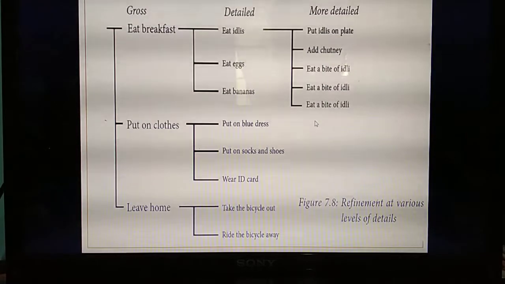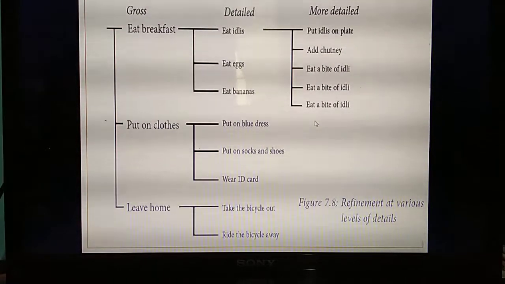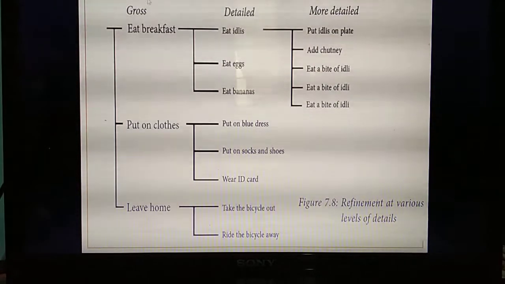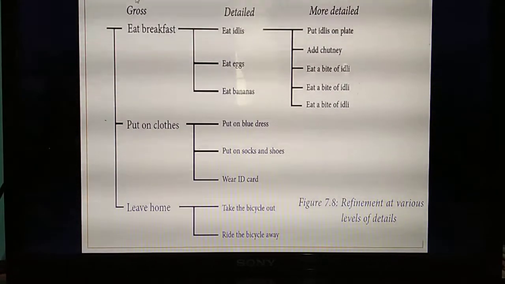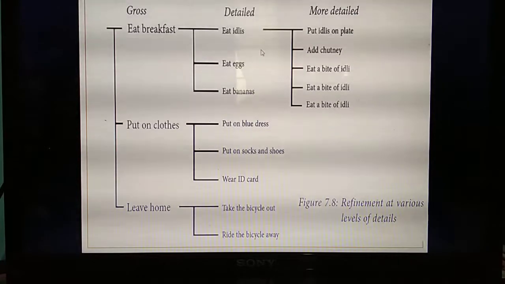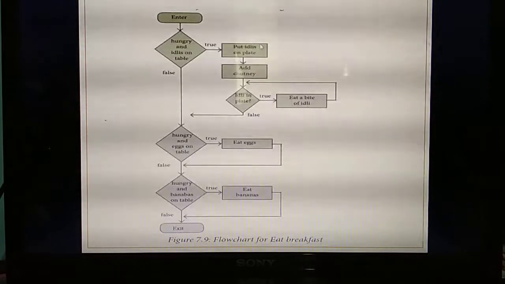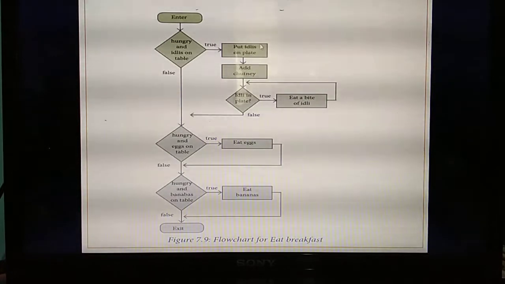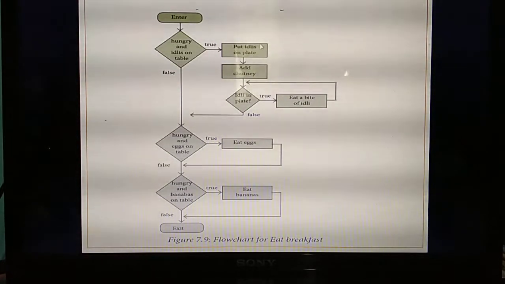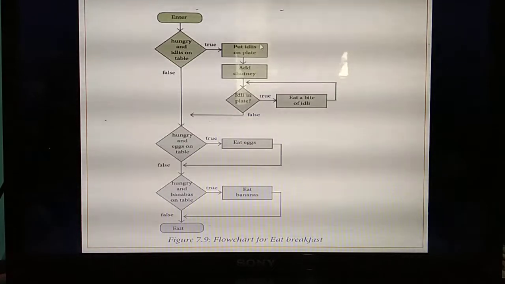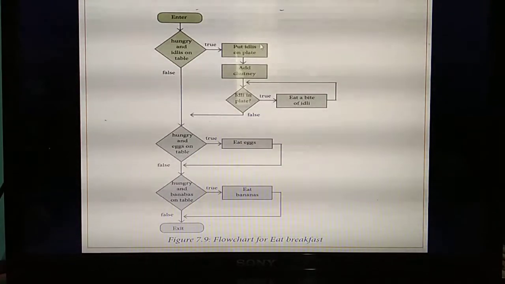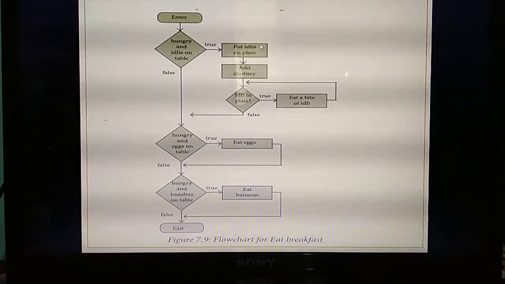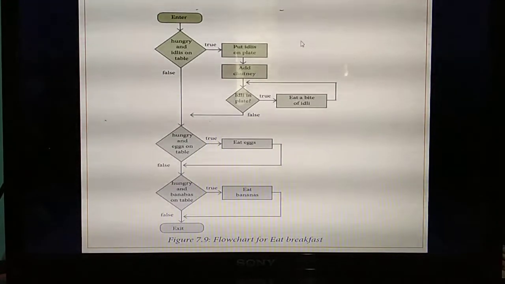Likewise, as much as you can split the problem, but at last if you look in the opposite direction, you can reach the task you are going to get ready for. Understand? This is called refinement. Next, the same thing you are going to draw in a flowchart. So if they ask the question on refinement, you need to explain fully. First you need to define what you mean by refinement, then the example of the splitting, and then the last chart diagram, and this flowchart also you need to draw.